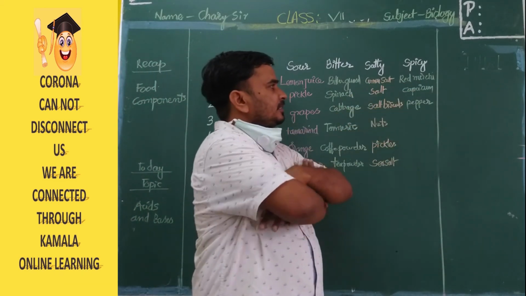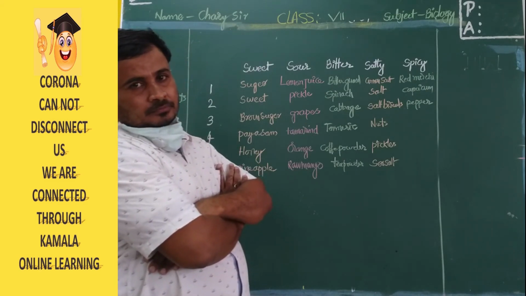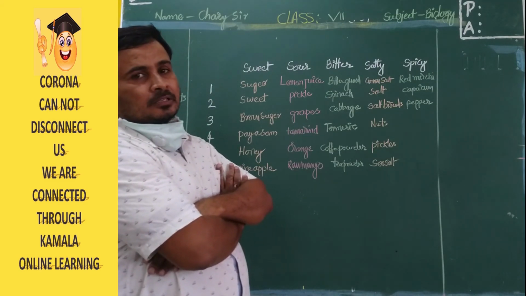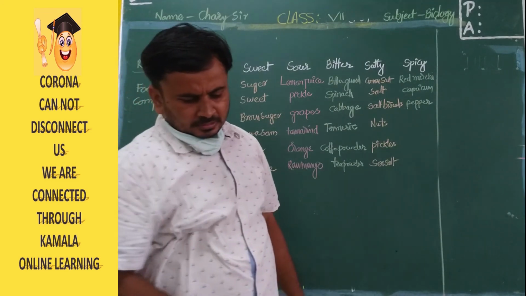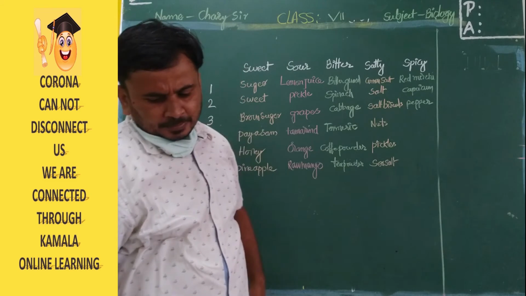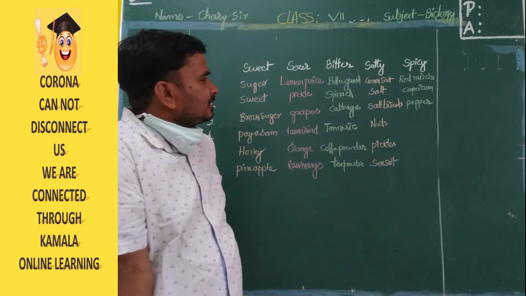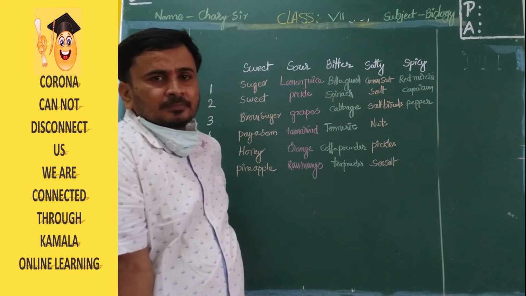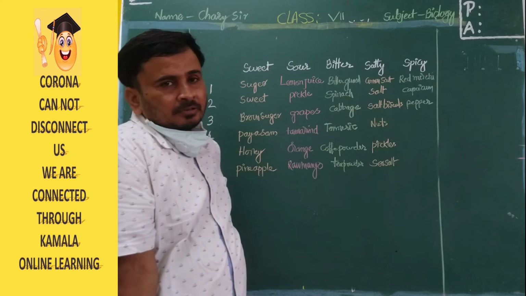Spicy: red mirchi, capsicum and pepper. So these are all different tastes: sweet, sour, bitter, salt and spice. Next, some questions are given. Do you experience any other taste in your daily life? Write them below. Any other taste other than these? I think maximum 90%, 99% of tastes will be among these.